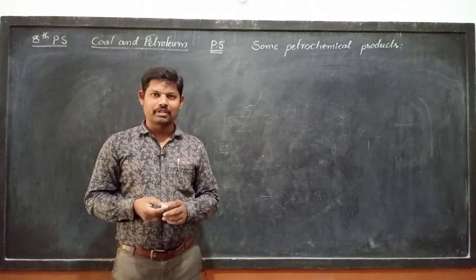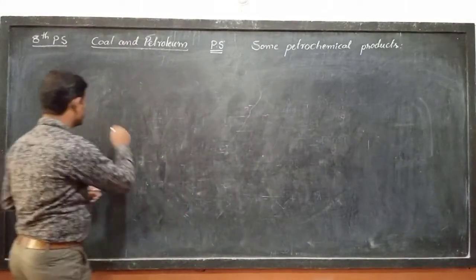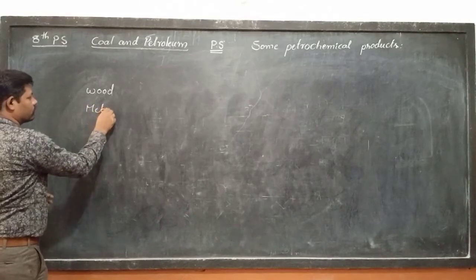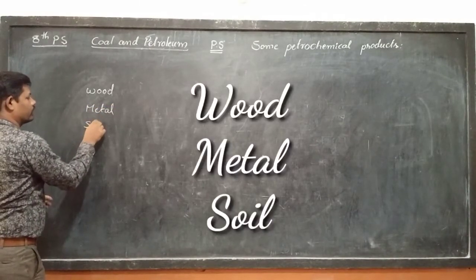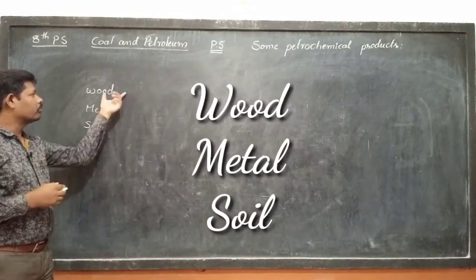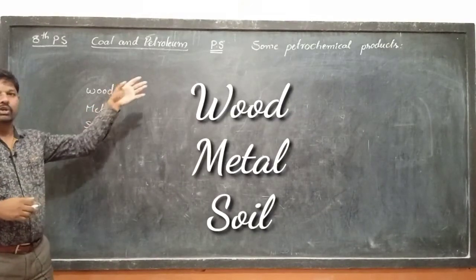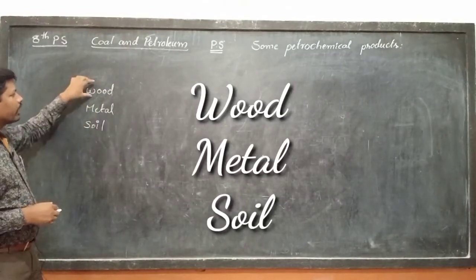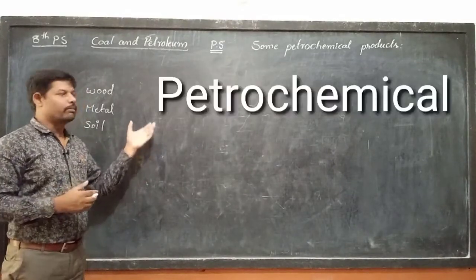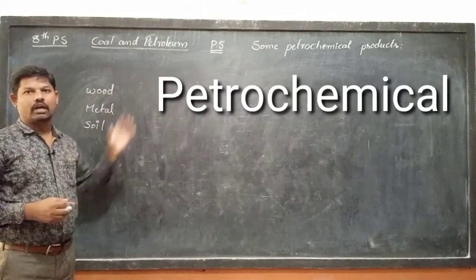Petrochemicals are used for the preparation of various substances as substitutes for wood, metal and soil. In the olden days, products were prepared from wood, metal and soil. Nowadays they are substituted by petrochemicals. Instead of preparing from wood, metal and soil, nowadays the starting material is petrochemicals. From the petrochemicals we are preparing different articles.